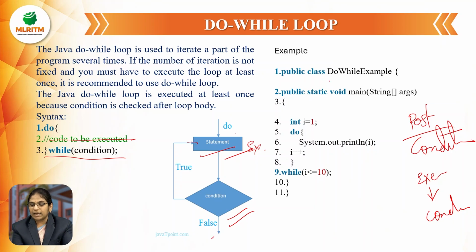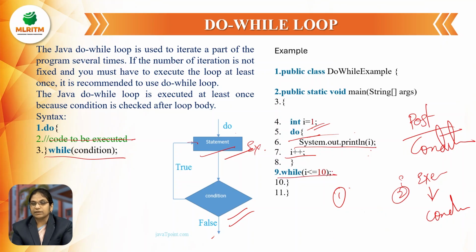So here, public class do while loop and public static void main, int i equal to 1. I have declared a variable i equal to 1. First, it is going to enter into the do while, that is do. Here we are not giving any condition, directly entering into the loop. And what is it printing? System.out.println of i. What is the value of i? 1. 1 will be printed. Next, incrementing the value. Now the i value becomes 2.